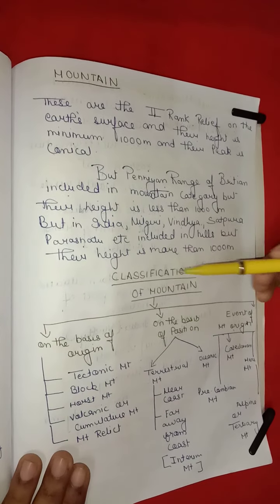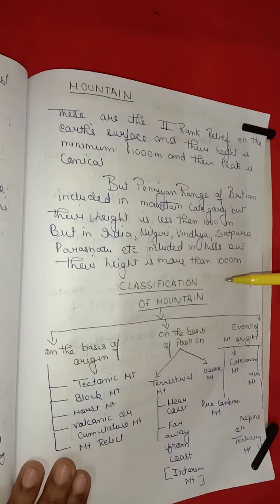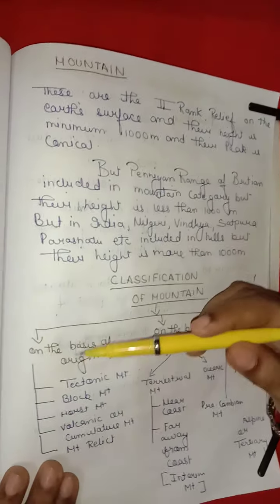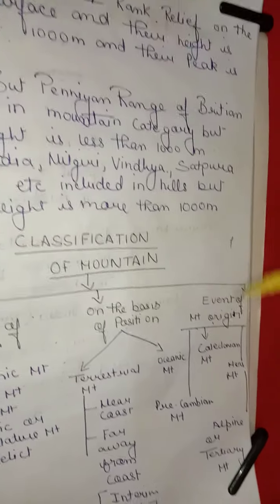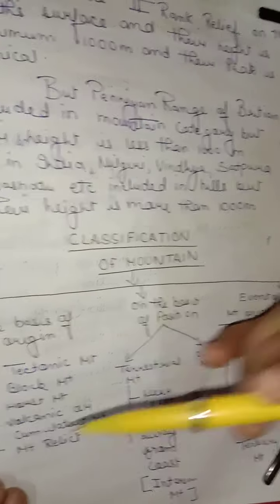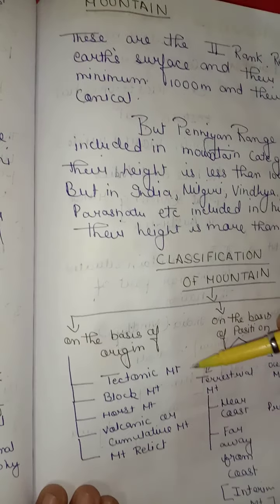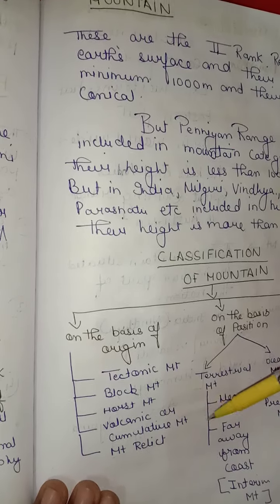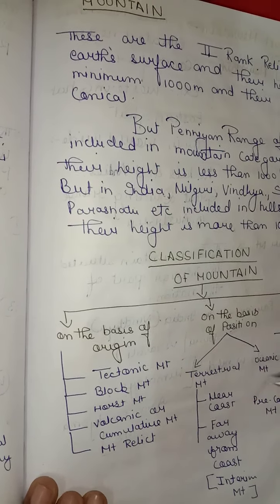Classification of mountain. There are three bases: on the basis of origin, on the basis of position, and on the basis of event of mountain origin. First, on the basis of origin: tectonic mountain, block mountain, horst mountain, volcanic or cumulative mountain, relict mountain.